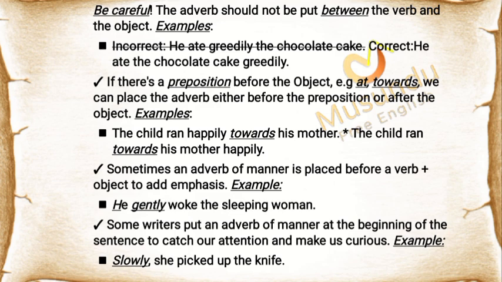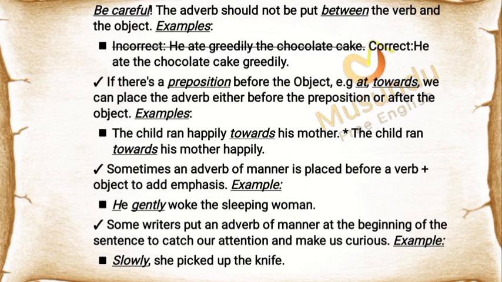Be careful. The adverb should not be put between the verb and the object. Examples: incorrect, he ate greedily the chocolate cake. Correct, he ate the chocolate cake greedily. If there's a preposition before the object, for example at or towards, we can place the adverb either before the preposition or after the object. Examples: the child ran happily towards his mother. The child ran towards his mother happily.